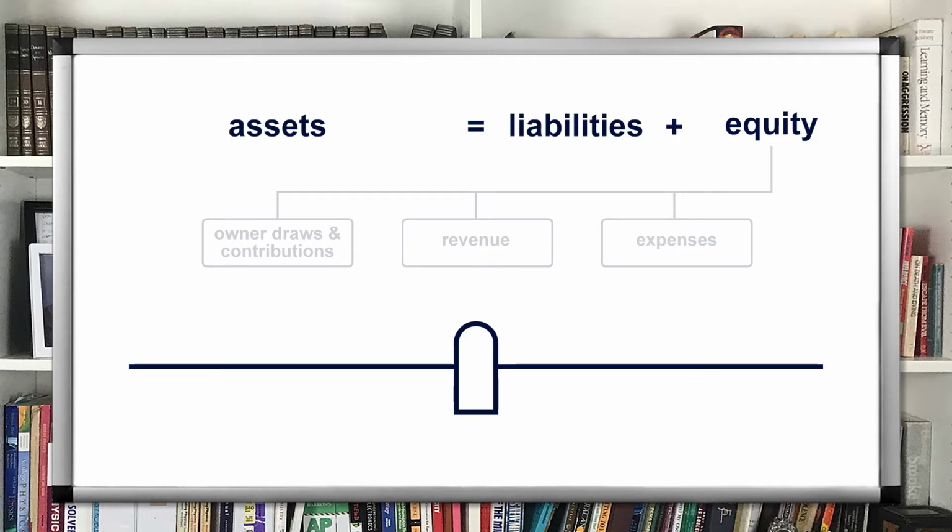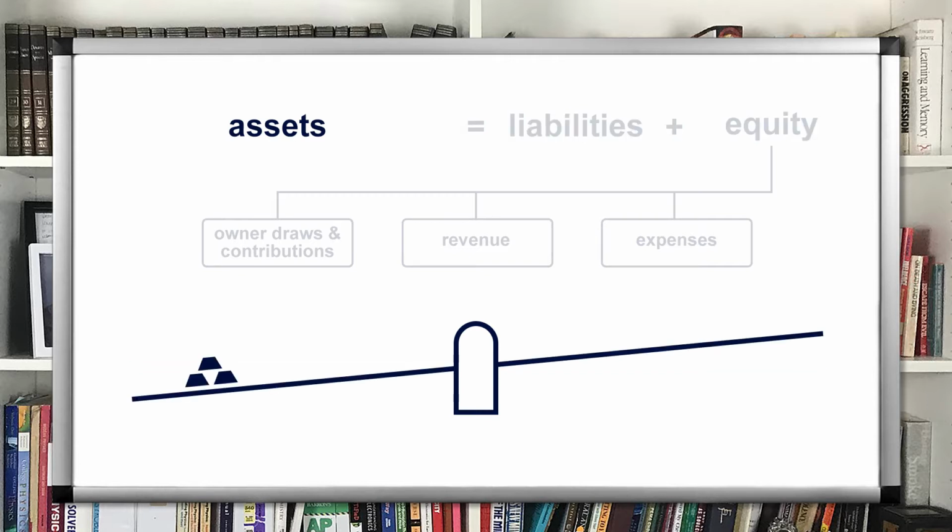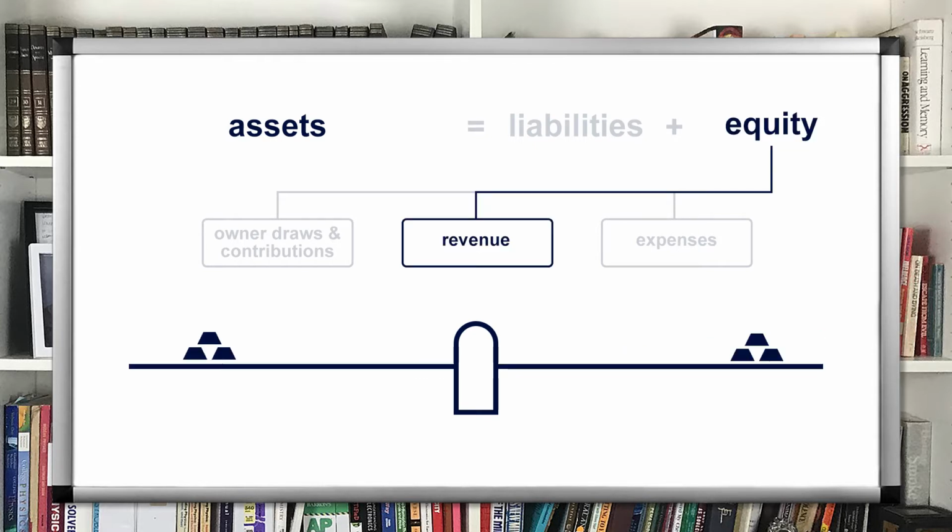In generating revenue and expenses, assets and liabilities are always impacted since the teeter-totter must always remain in balance. For example, if a business renders a service in exchange for cash, an asset, cash, increases. To keep the teeter-totter in balance, either the liability or the equity side must increase by an equal amount. But in selling services, no liability is incurred, so this means that equity must increase. An increase in revenue must lead to an increase in equity.